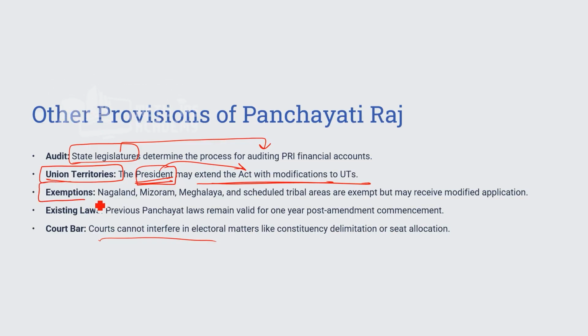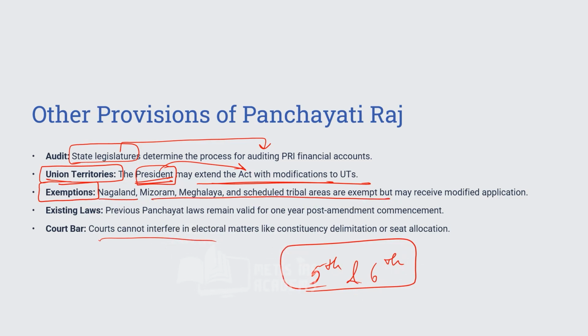Next, coming to exemptions. So I said under fifth and sixth schedule already there is certain kind of autonomy, which we will be doing in the later chapters. So exemption will be given in those areas where already this autonomy is there.